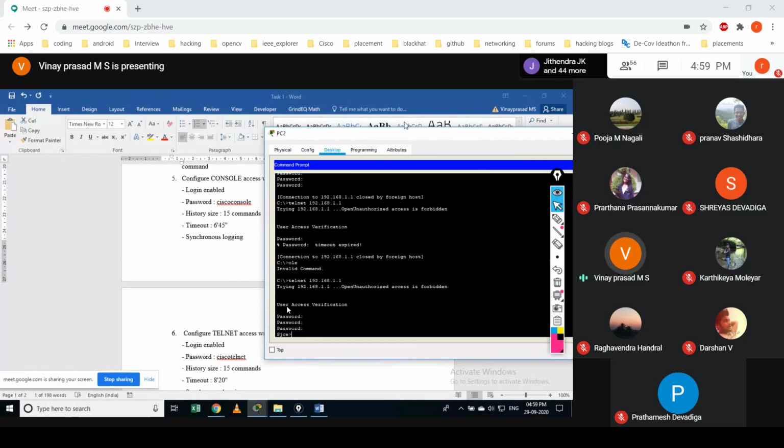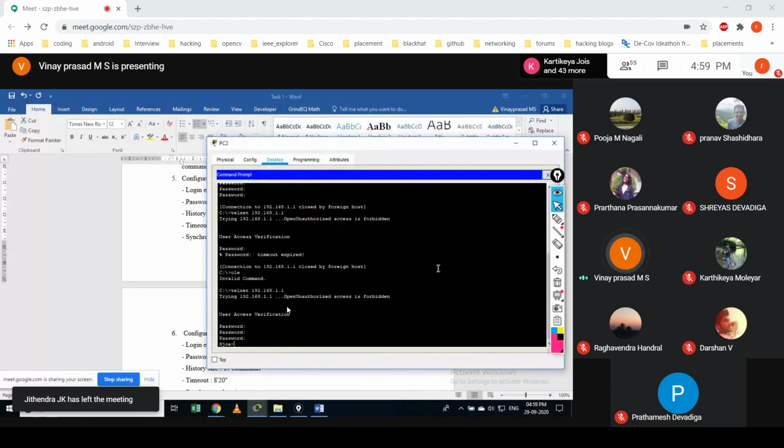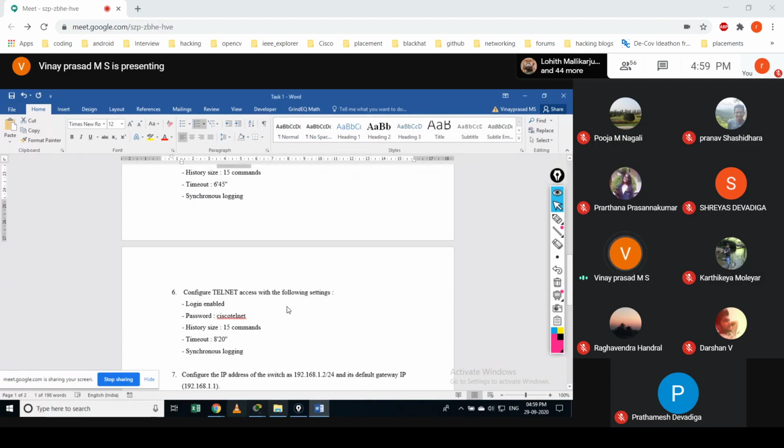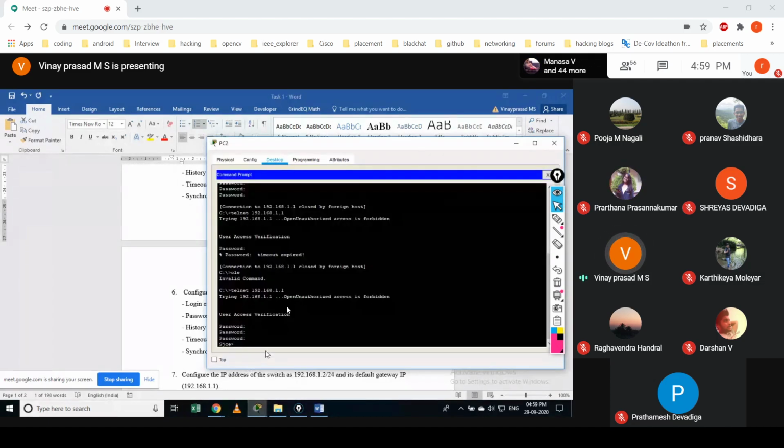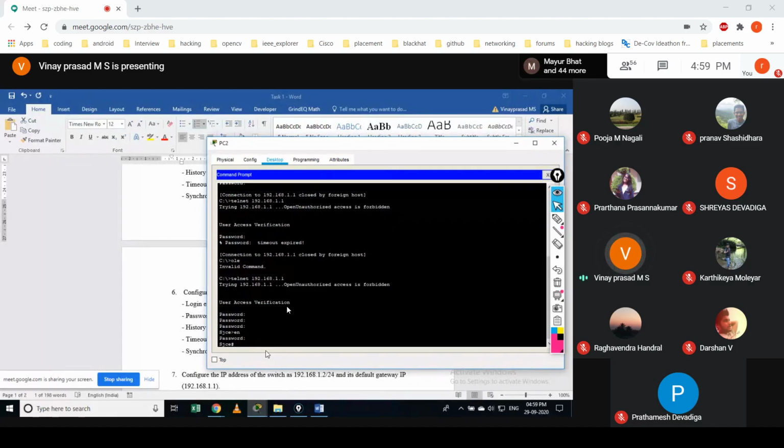Cisco telnet, because what I did previously using the console cable was to the console port. This I'm doing through telnet, right? This is into the virtual terminal. So I have to type the password which I have given here, Cisco telnet. Okay, so I gave that, and then you would be able to access it. Then the enable password is Cisco. Then you are free to go.